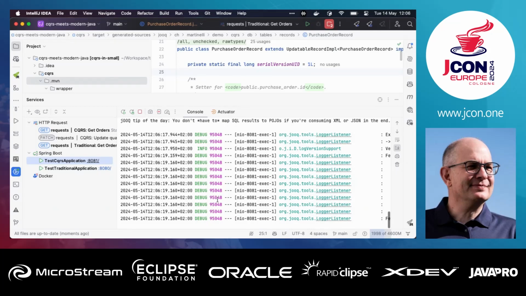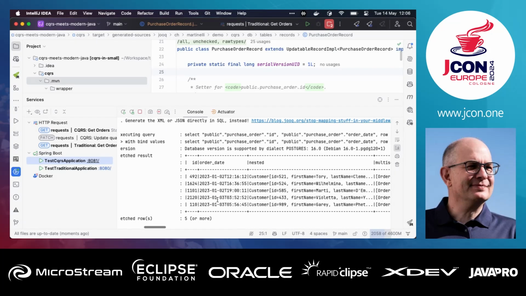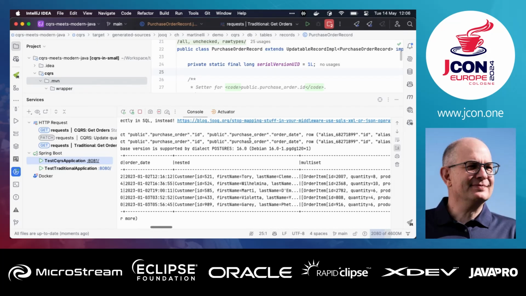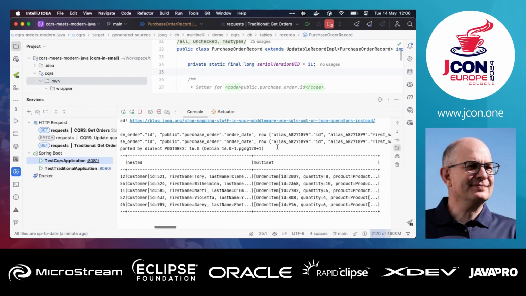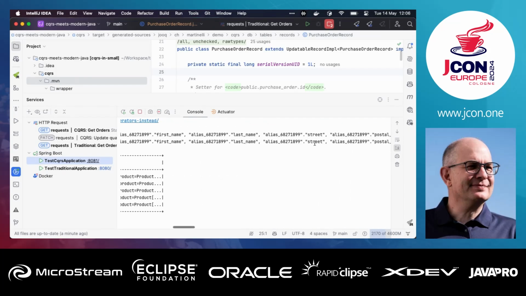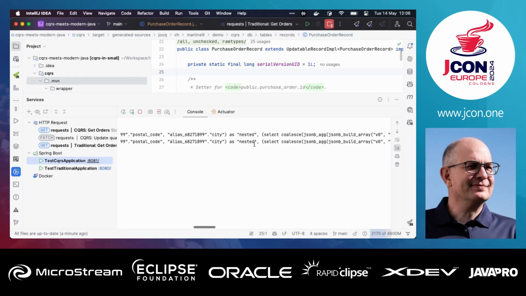But the interesting thing is we just get one SQL statement, right? And here we can see the SQL statement. Just to give you an idea, we have the information from the purchase order, we have customer information, and then we have nested elements, and here you see the JSON functionality that is used to construct that.